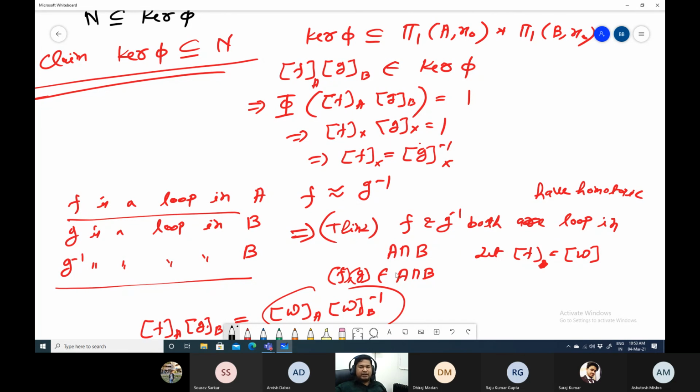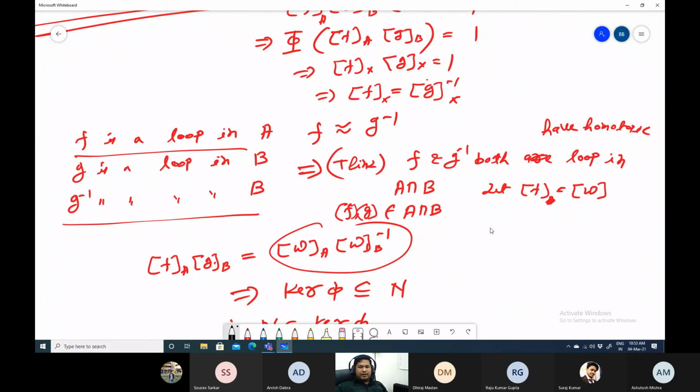That is not a proof. That is the difficult part of this Van Kampen theorem. So you can just think about that. They are loops in A intersection B. So therefore we can take that F equals W in this way. If F is W, then G inverse will be W bar, W inverse.